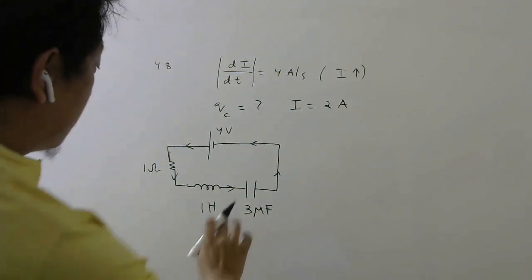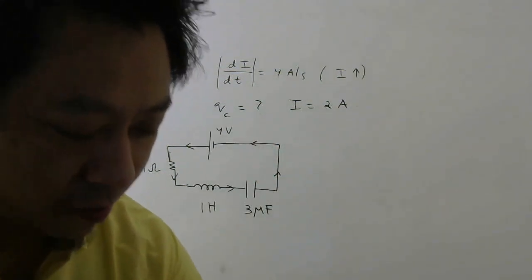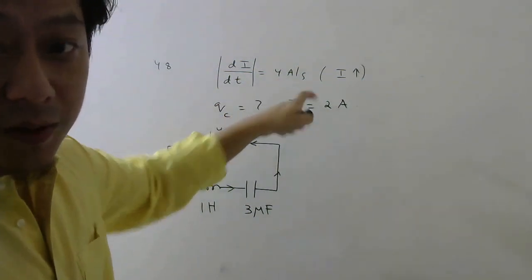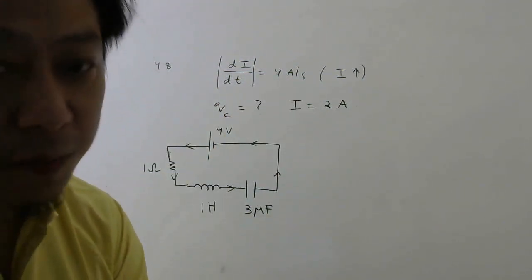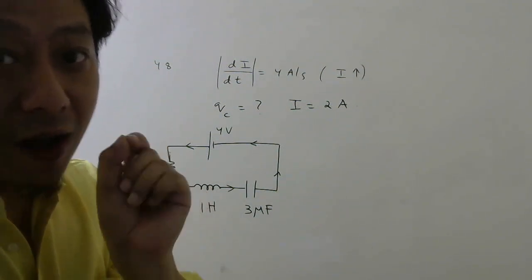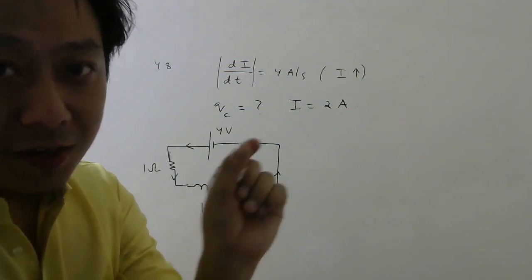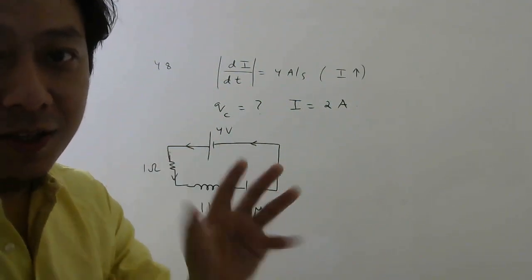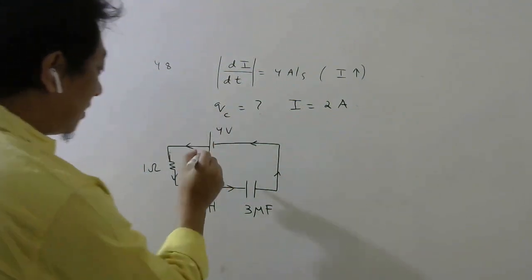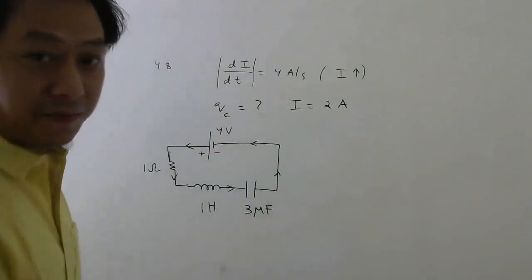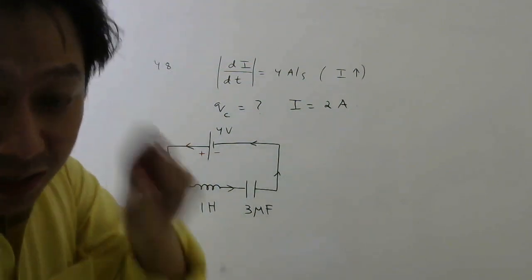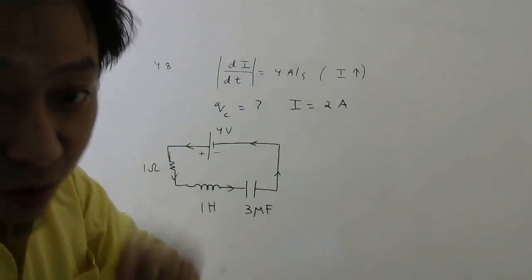We have to find charge on this capacitor at this instant when the current was 2 ampere and current is increasing at what rate? 4 ampere per second. So we have to apply KVL obviously, but before we apply KVL, we have to find the sign of different parts of the circuit wherever there is battery or resistor or inductor. So for battery it is very easy. This is plus, this is minus. Now for resistor, current is going this way. So current in resistor flows from higher potential to lower potential.